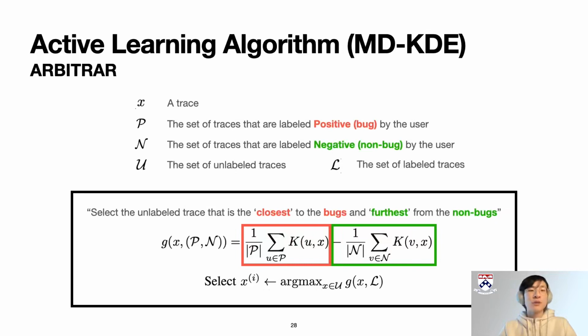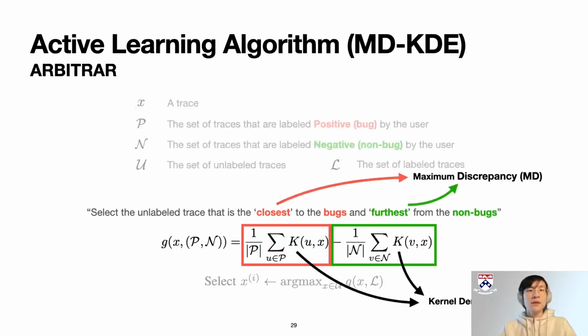For each iteration, we simply select the x from U that has the maximum score g. Note that the difference between closest and furthest estimates the maximum discrepancy, which we call MD, while the K function inside the formula is the kernel density estimation, which is KDE. Hence, we get our algorithm name MDKDE.